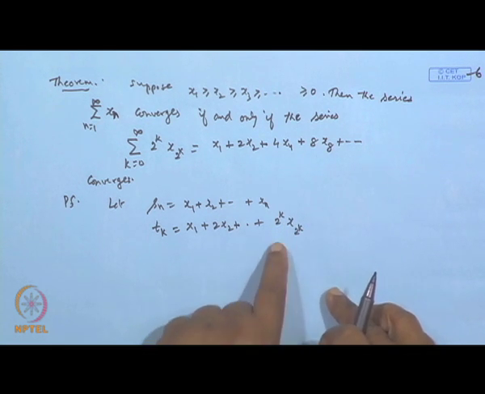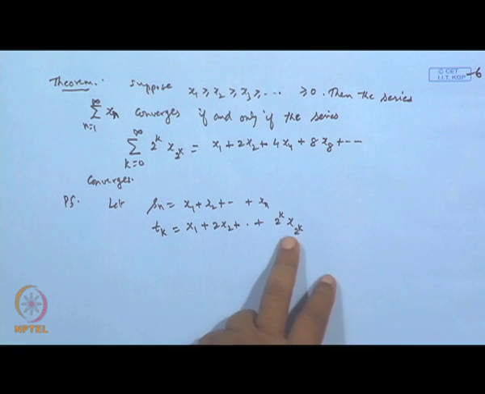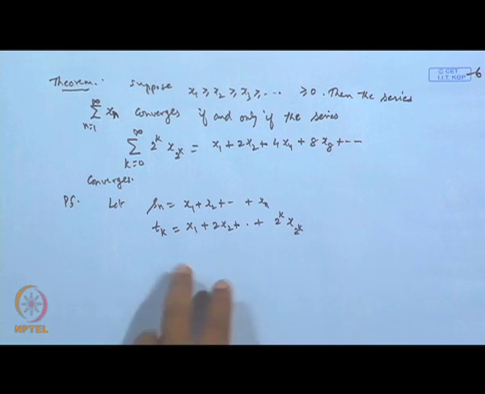Suppose we are taking this term up to 2 to the power k, where there are a few gaps, is it not, because it is not in continuation: x 1, x 2, then x 3 is missing, x 4, like this. So we are choosing these terms. Now, let us take the different cases.